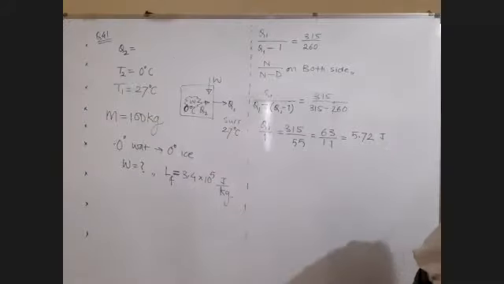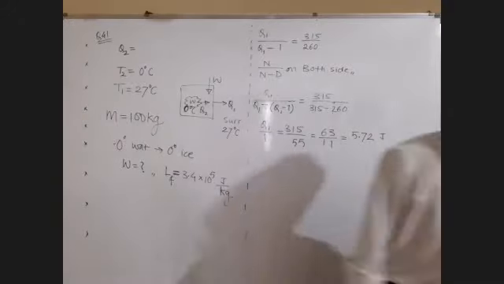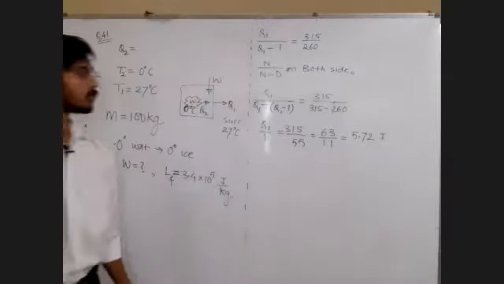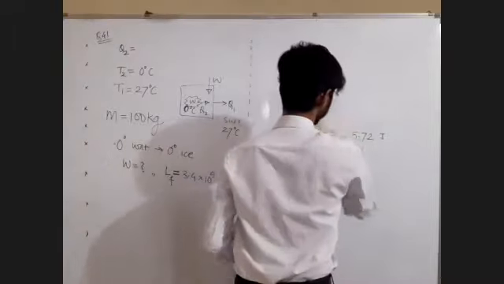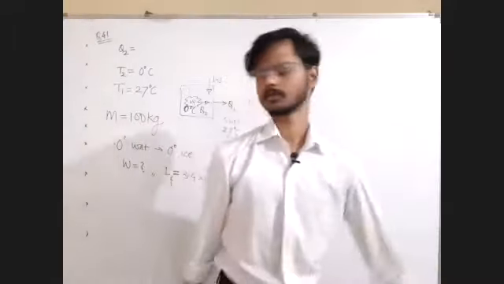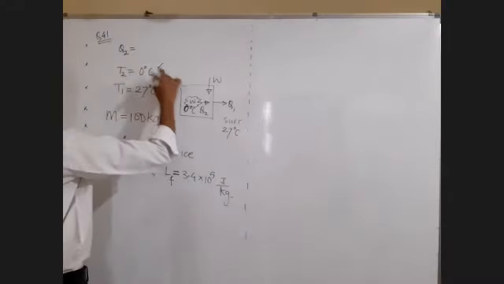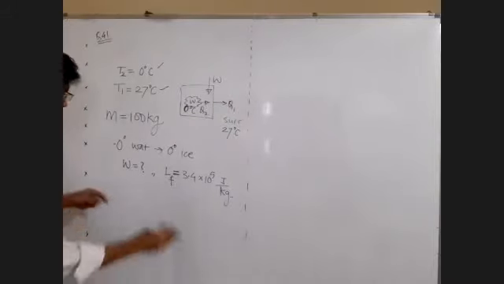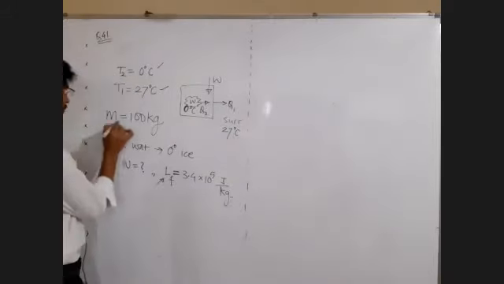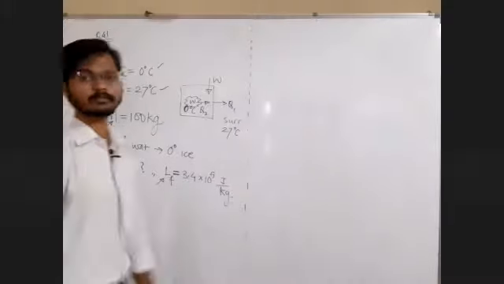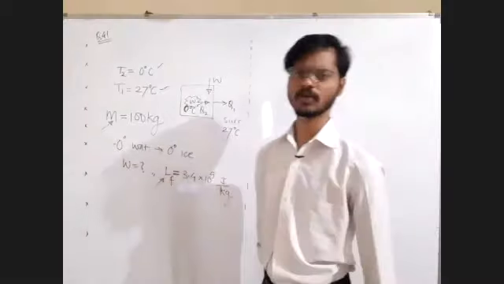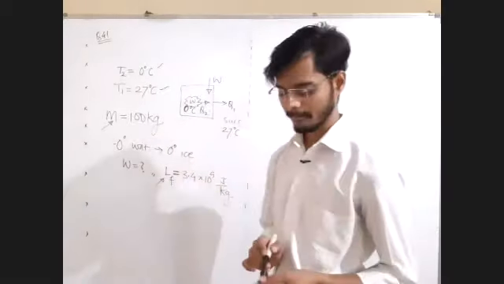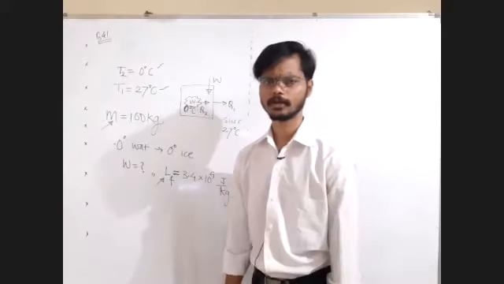Let's see what we have to do. Okay, tell me what to do. Work done is to be found out so that we can pay the bill. What to do, guys? W equal to question mark. Sir, T1 given, T2 given. From this and this, what we can find out? Tell me.